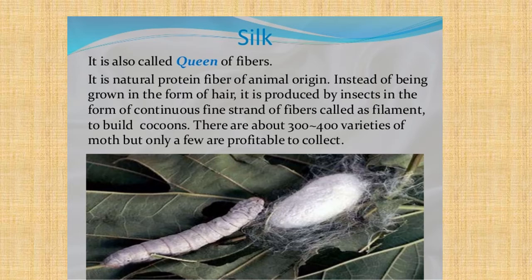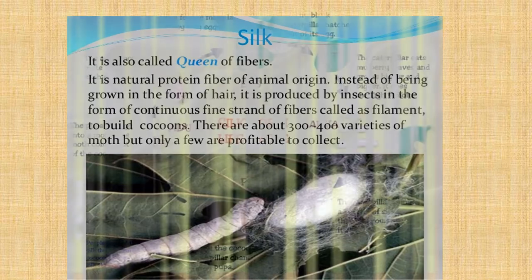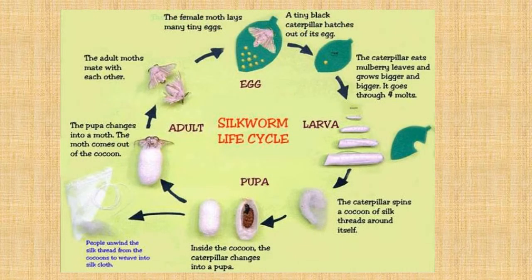Now we will discuss the second animal fiber, which is silk. Silk is obtained from silkworm and it is also called queen of fibers. In this slide, you can see the life cycle of silkworm.